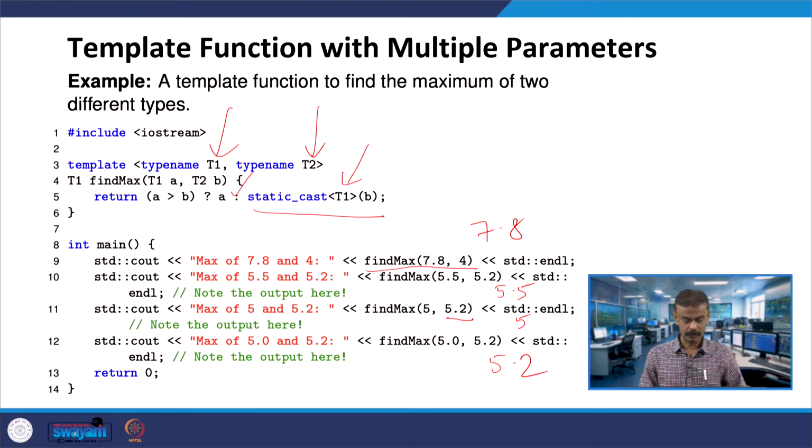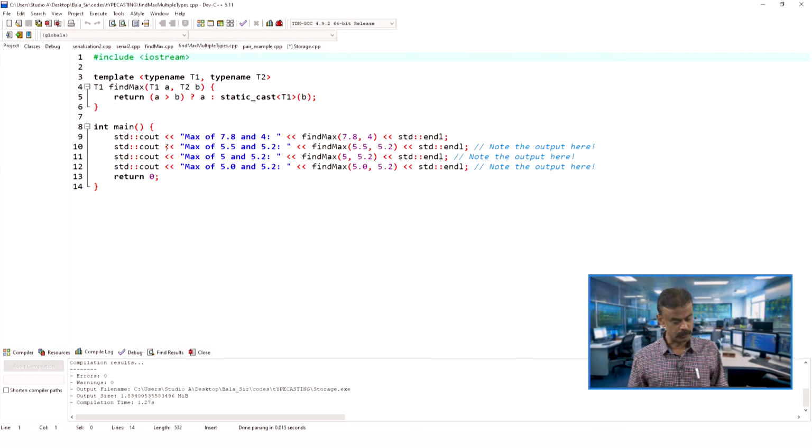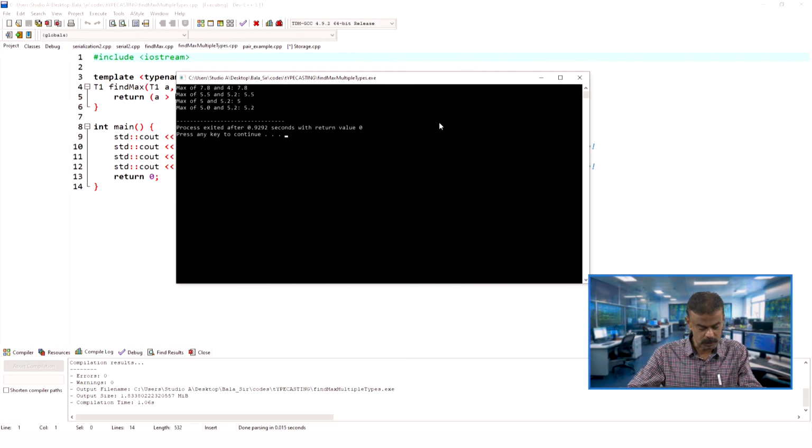So, we will run the code and check. So, here you go. We took 7.8 and 4, 5.5 and 5.2, 5 and 5.2, 5.0 and 5.2. So, let us run the code. Yes, the first one is whatever we have expected, 7.8. The second one, both are double, 5.5. In the third case T1 is integer, T2 is double, and when you are typecasting double to integer, it is saying maximum of 5 and 5. Therefore, you are getting 5.